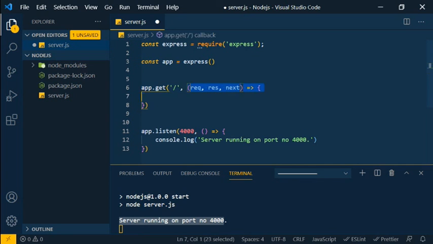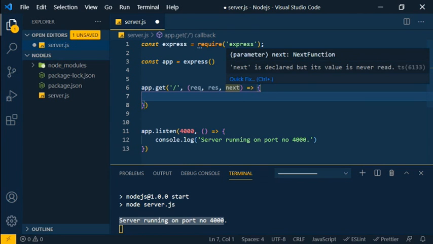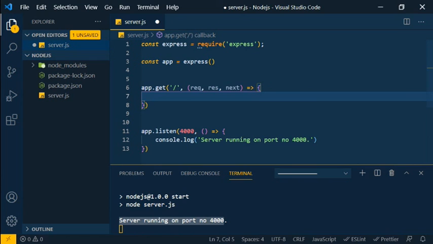The second one is the callback function that majorly accepts two things. We don't worry about the next function, but you should know about it. Every callback function automatically gets it. We just send something to the front end, so we are using res.send.